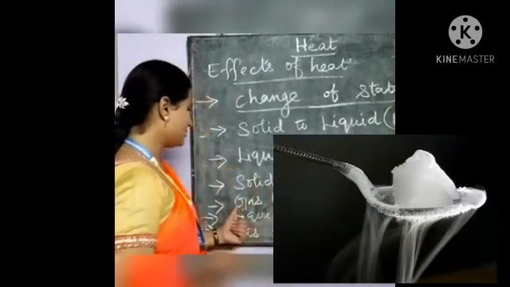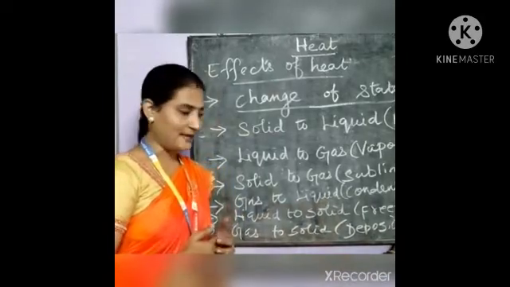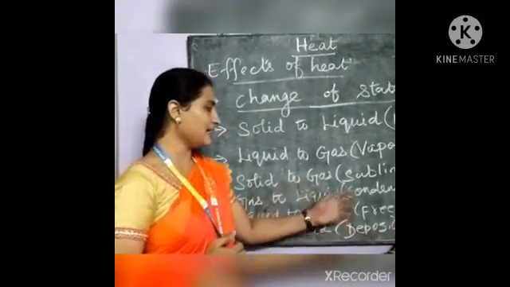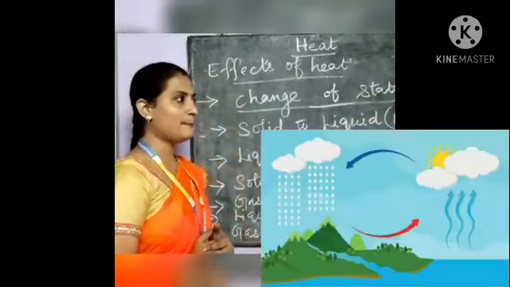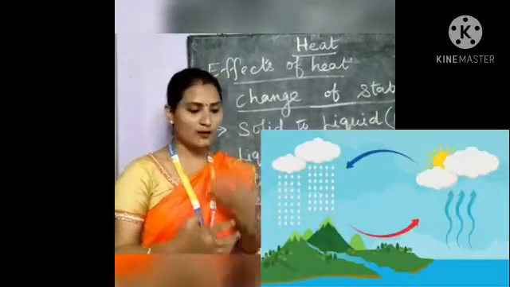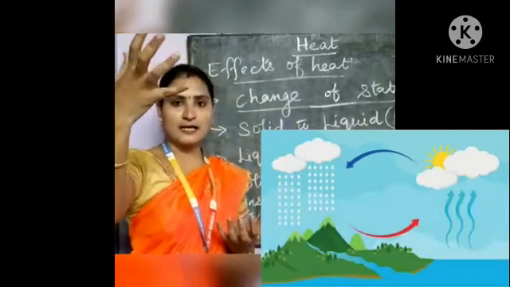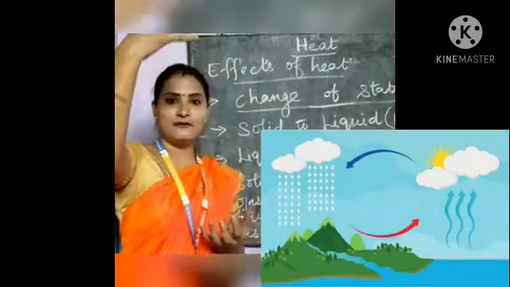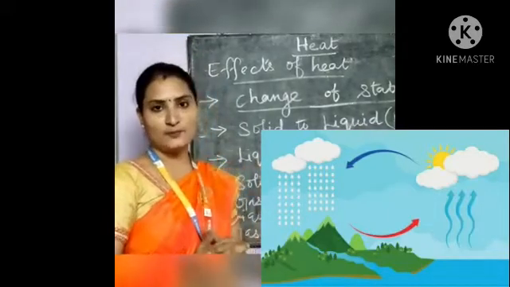And the next one is gas to liquid. When the gaseous state of matter changes to a liquid, that is called the condensation process. For example, we know that water changes to vapor and is stored in the clouds. Then again that water vapor changes to rain. So this is one of the condensation processes.